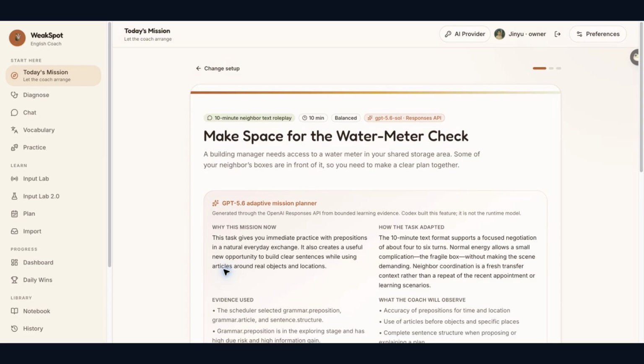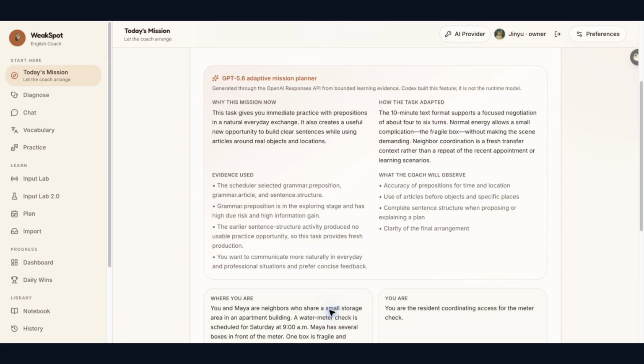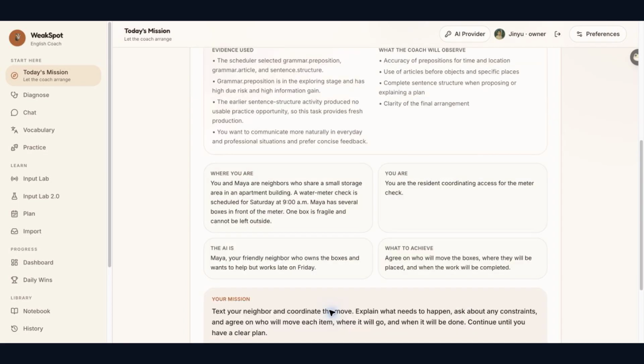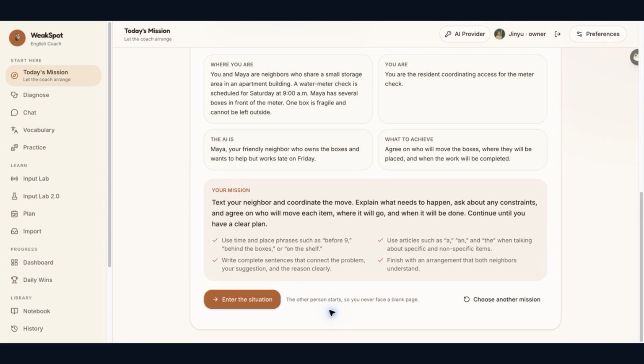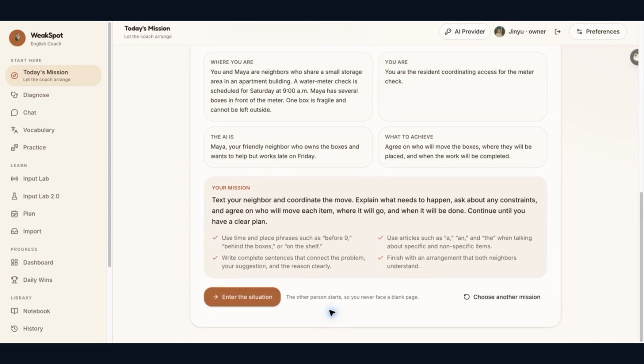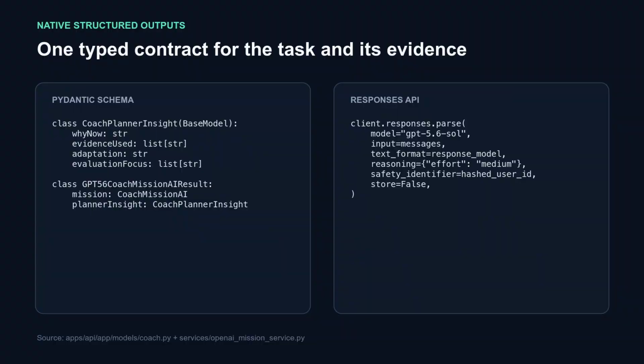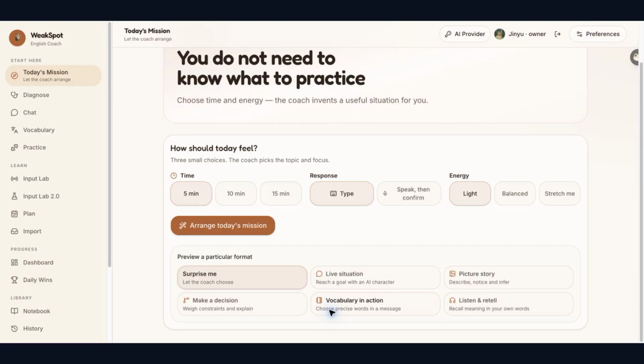The page shows OpenAI's returned model, the Responses API, and the planner's evidence. I see why to practice now, which evidence was used, how the task adapted, and what the coach will observe. The output is validated with native Pydantic structured outputs, so the task and its evidence trail follow one typed contract. It can create live roleplay, picture description and inference, listening and retelling, situational decisions, or vocabulary in a realistic message.